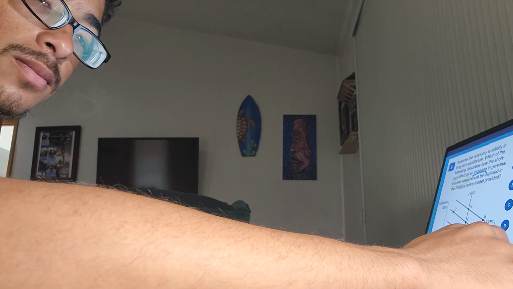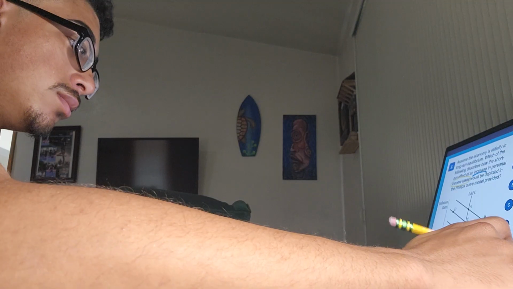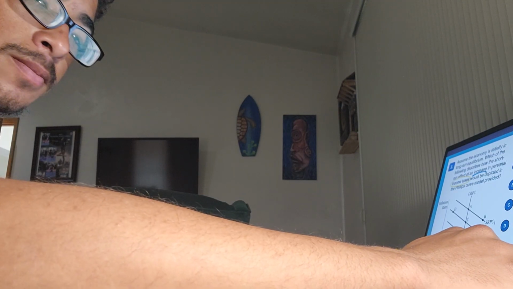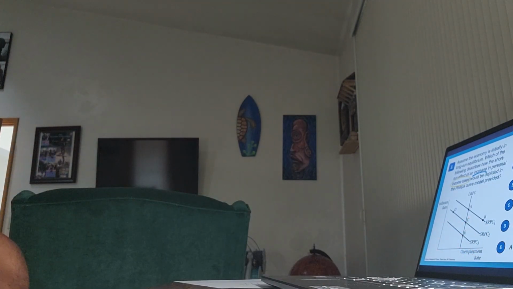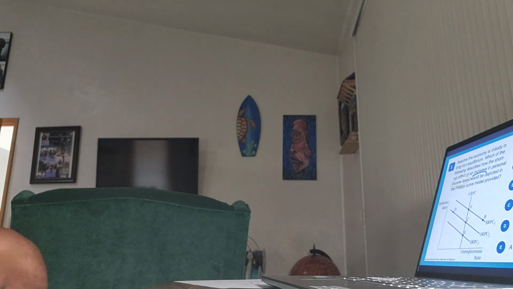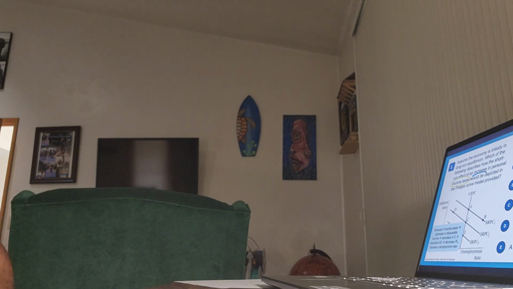Here we have an increase in personal income taxes. So what I'd like to do with a Phillips curve question is to first think about how this event will affect the entire economy using the aggregate supply and demand model, and then look at how we are going to show that on the Phillips curve. There will be an increase in income taxes, a decrease in disposable income, so people just have less money to spend. This will lead to a decrease in consumption, and if we shift aggregate demand to the left, we'll see on the y-axis a lower price level and then a lower level of output on the x-axis, a lower GDP.